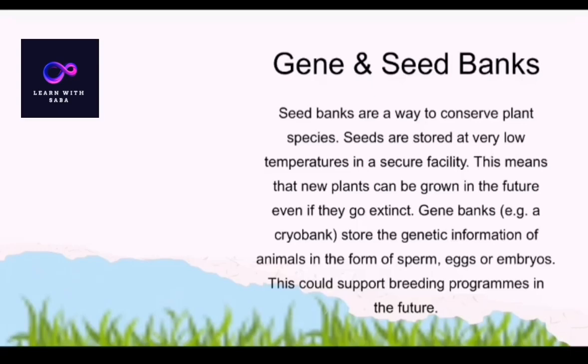An example of a gene bank is the cryobank, which stores the genetic information of animals in the form of sperm, eggs or embryos. This could support breeding programs in the future. This is a gene bank for animals, and for plants, seed banks are important to conserve plant species for future programs.